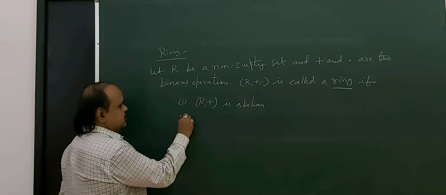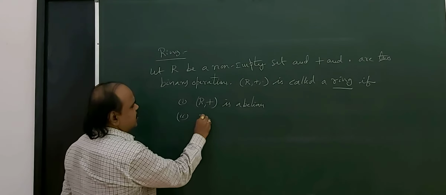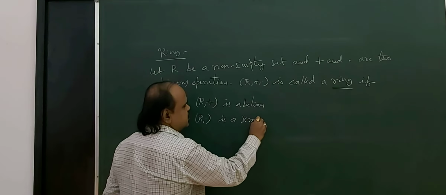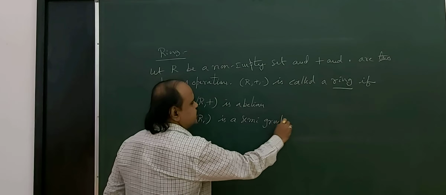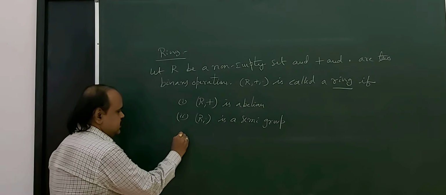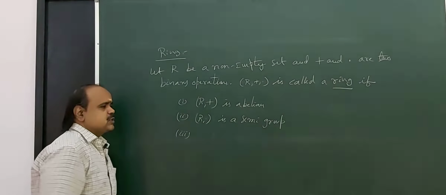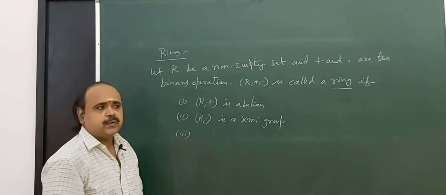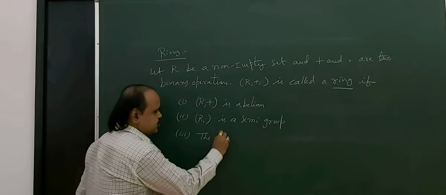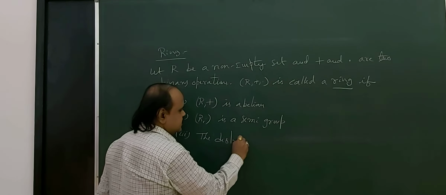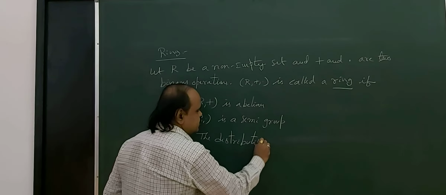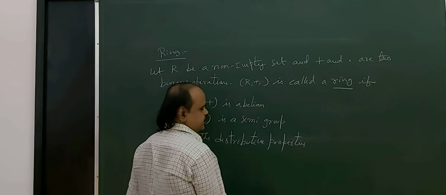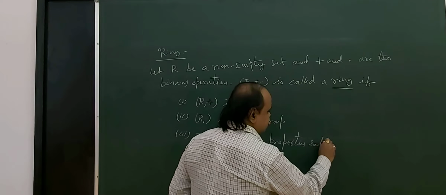And the next one, R, dot is a semigroup, together with one more condition that R should satisfy the distributive properties. The distributive properties must be satisfied.